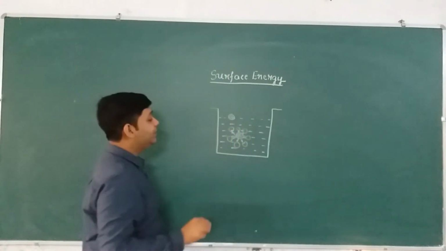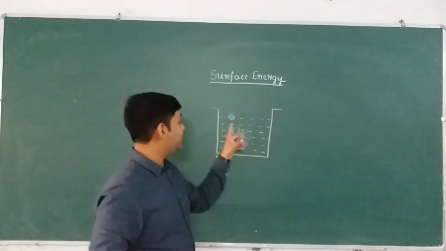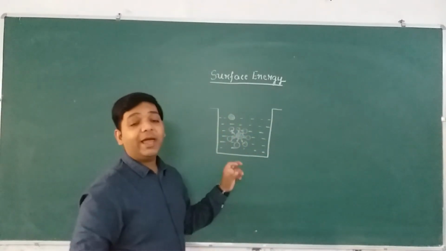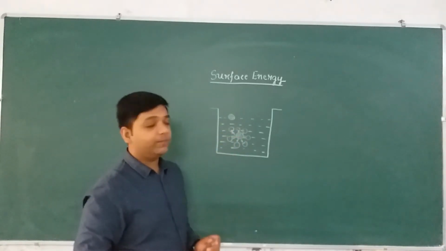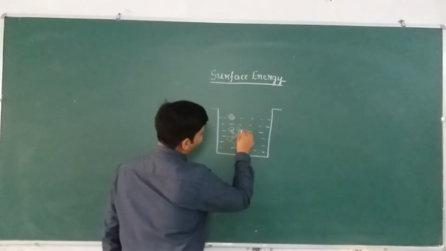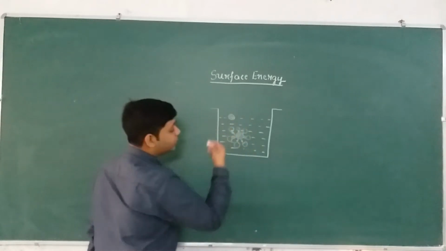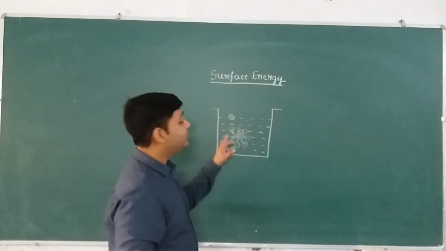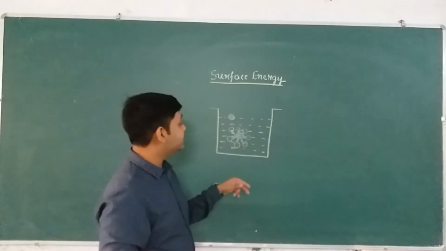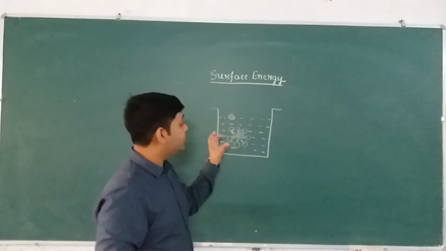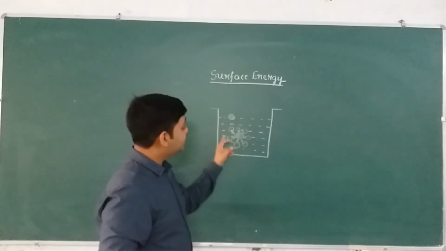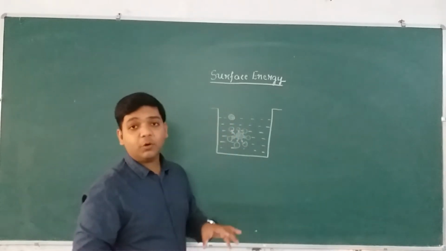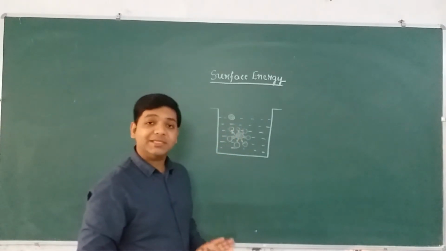So all in all, there will be a sphere of molecules present around this particular molecule, and all those molecules will try to attract this particular molecule. For example, if we take this molecule, then there will be a molecule present on the opposite side of it, and for every molecule there will be a counter molecule on the opposite side, because of which the net force on this particular molecule will be zero. So we say that for the molecules present inside the liquid, or for the bulk molecules, the net force on the bulk molecules is zero.